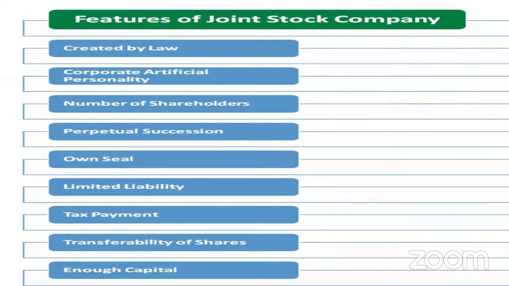But here, the shares of the company can be easily transferred to other members. Whenever the members want to dispose of the shares, with a minimum, small procedure they can transfer their shares to the other members of the company. So these are the features of the joint stock company.